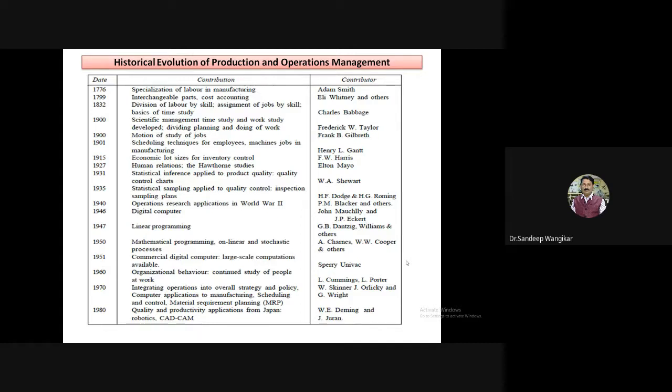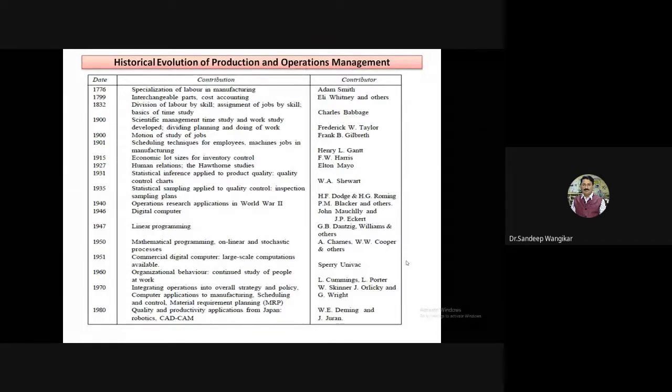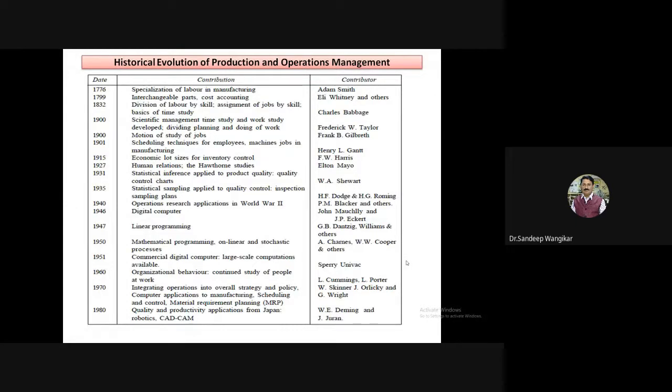Eli Whitney and others: interchangeable parts. Interchangeable parts were a very great revolution, and due to this revolution, nowadays one company manufactures only nuts and another company manufactures only bolts. There is interchangeability, so the two mating parts will have the appropriate fit and will work accordingly. Previously it was not there.